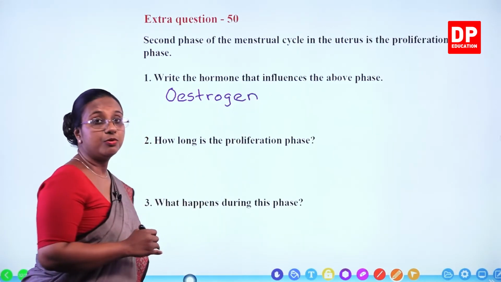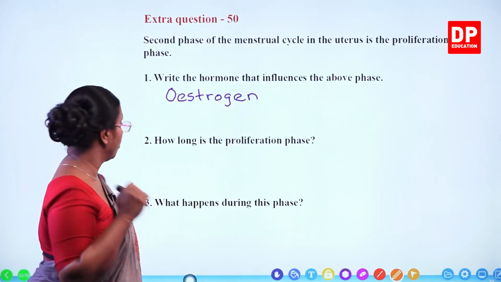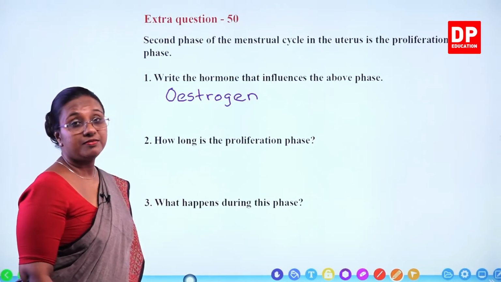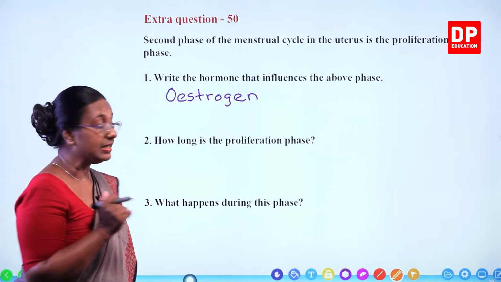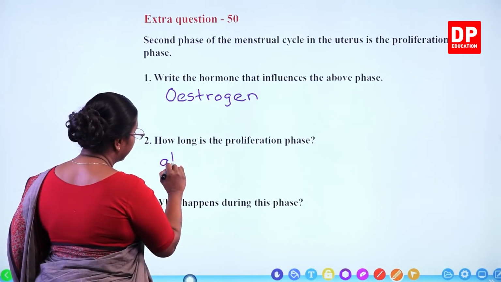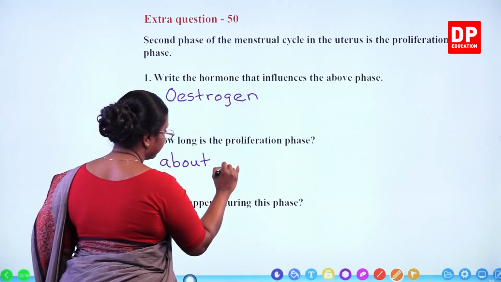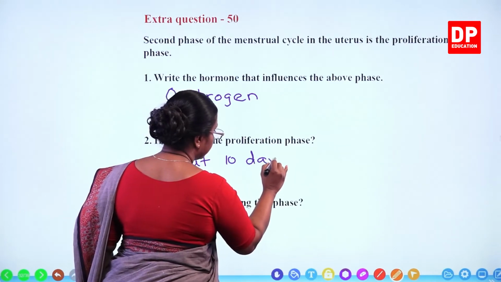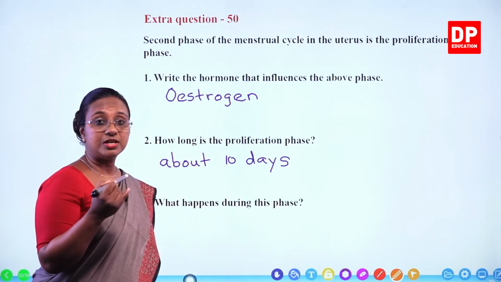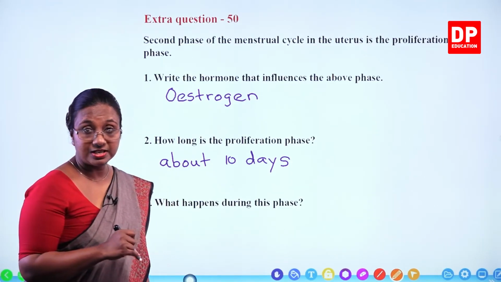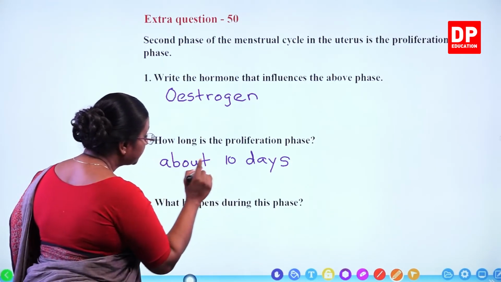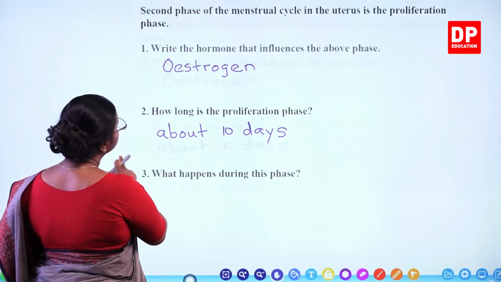Estrogen, a hormone secreted by the ovary. How long is the proliferation phase? It is approximately about 10 days. So first 4 days menstrual phase, then the next 10 days it is the proliferation phase. What happens during this phase?